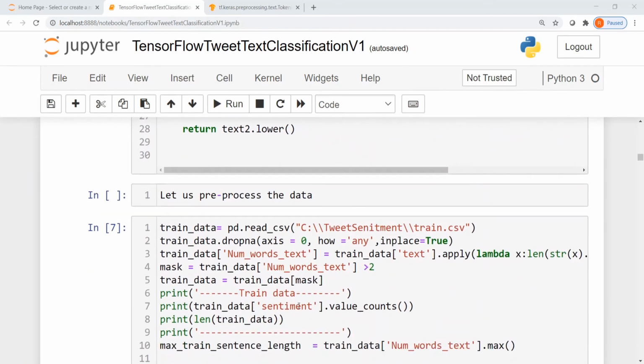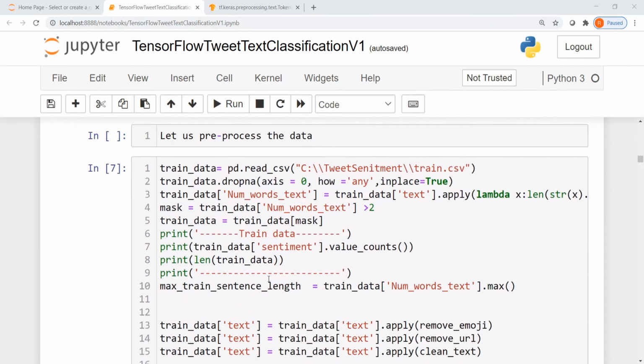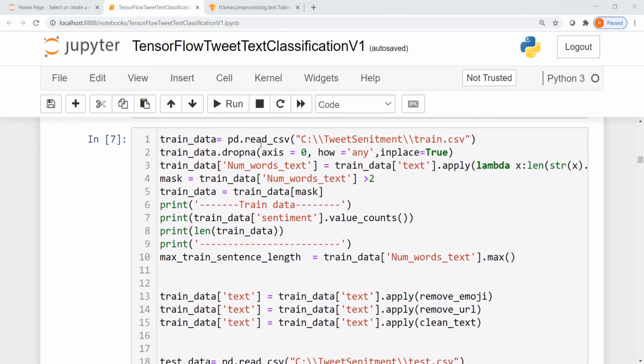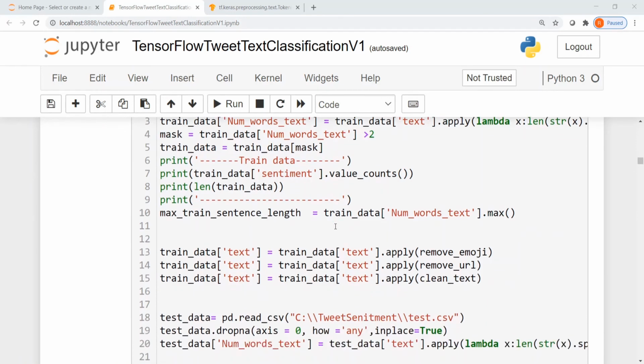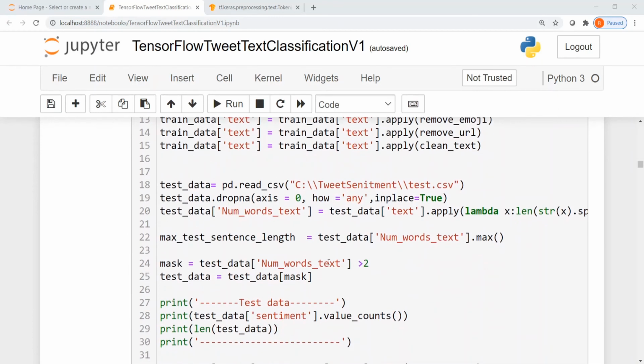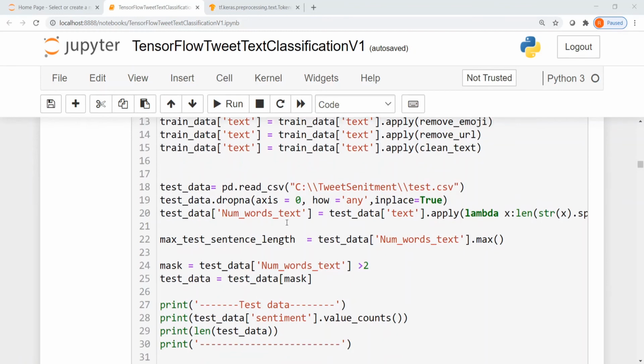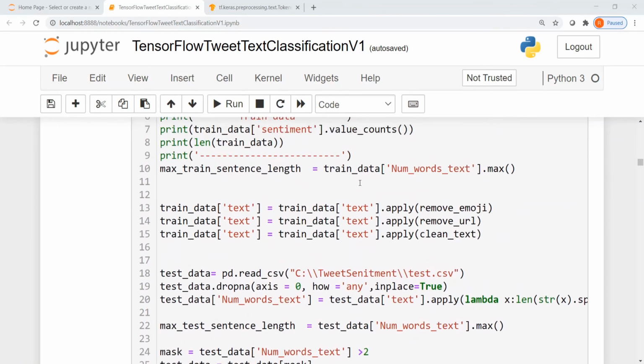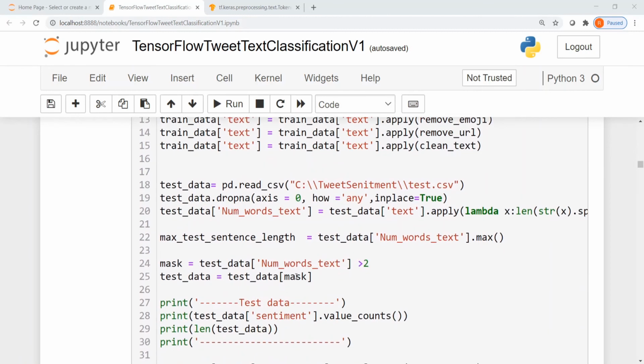Okay, now let us pre-process the data. So we read the data over here. We have our train.csv and test.csv. We remove those sentences which have words less than 2. Then we clean the text by applying our pre-processing functions. Then let us look at the maximum number of words in a sentence in the train data as well as the test data.